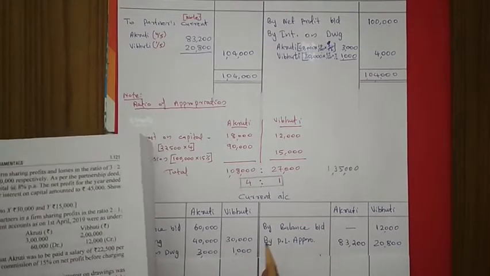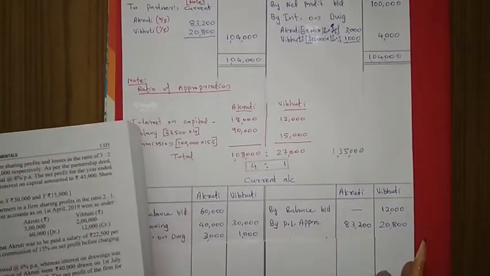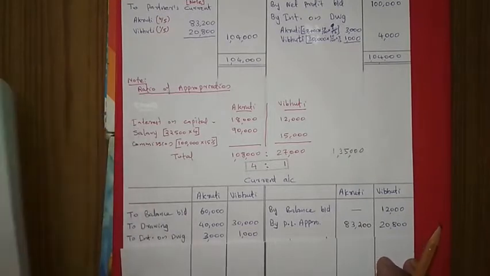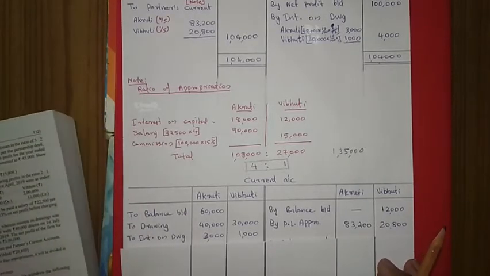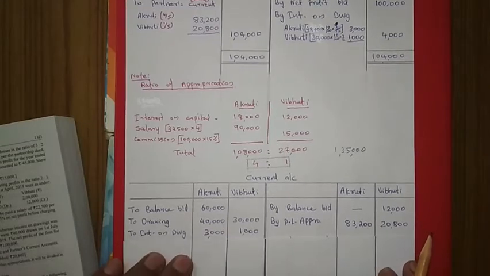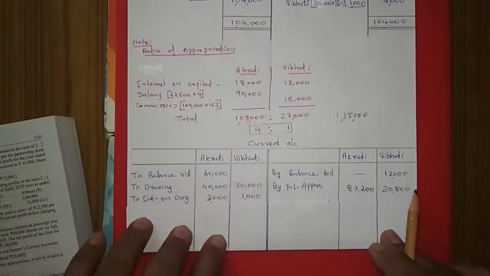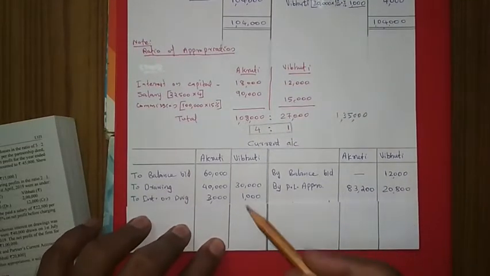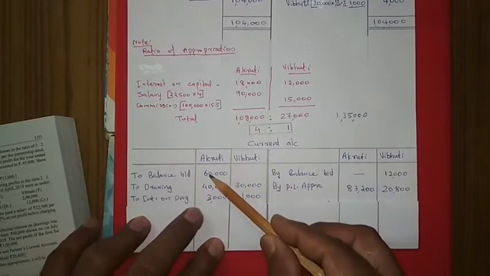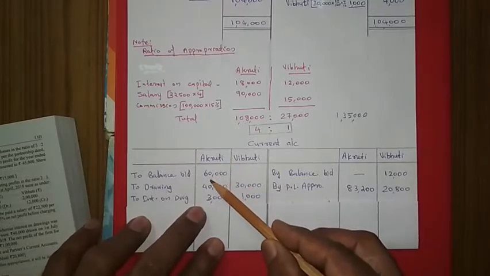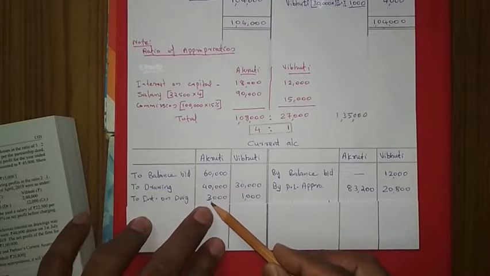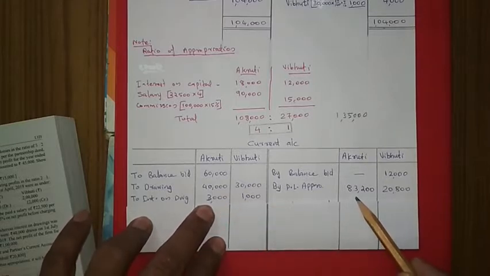Then after taking this we have to balance it. How can we balance? First of all we have to see which side is more. So whenever we are considering Agruti, this side 60 plus 40 plus 3, 1,03,000 is there, and this side 83,200 only.